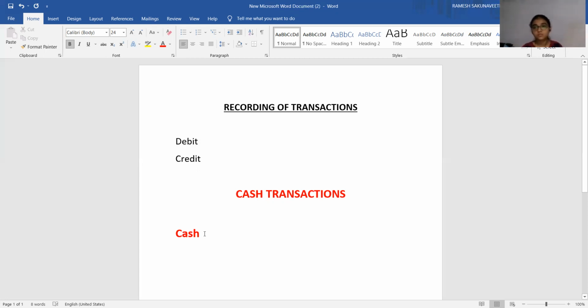So how to identify whether it is a cash transaction or credit transaction? We will do some examples for that. We will try to identify two accounts. Account means it gives complete information regarding that particular item. Account in simple terms. Suppose your father has a bank account.